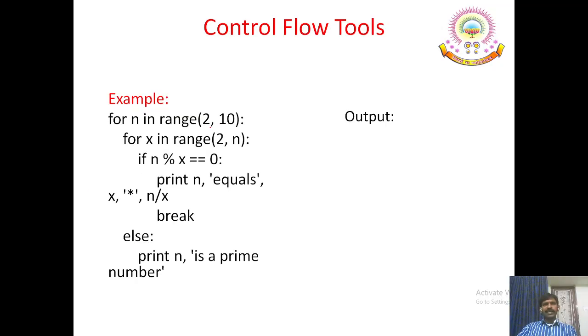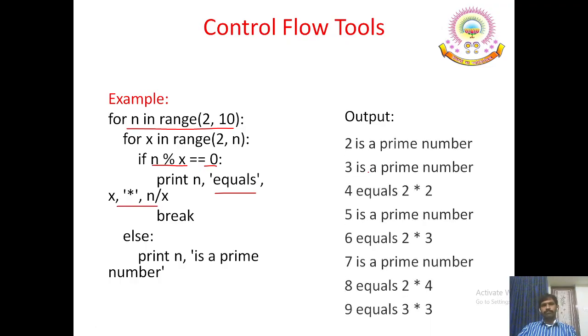For n in range(2, 10), that means i equal to 2, i less than or equal to 10, i plus plus, is the relevant statement in C programming. Similarly, for x in range(2, n), n is divided by x, and if the remainder is equal to 0, the value is printed. That is, the mathematical table is generated, probably prime numbers and so on.